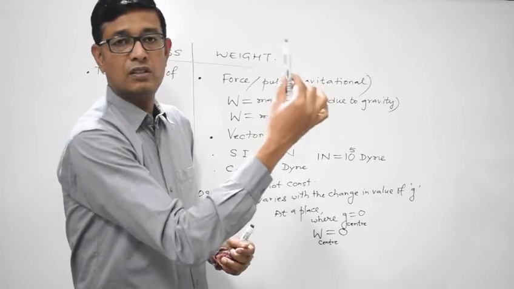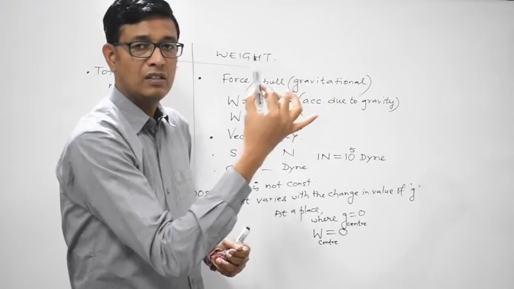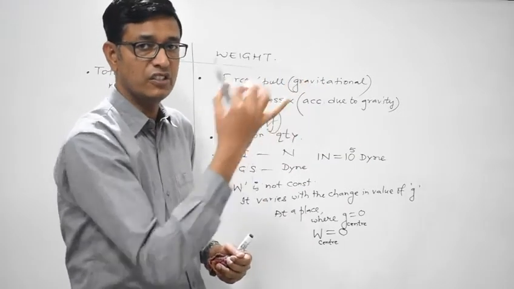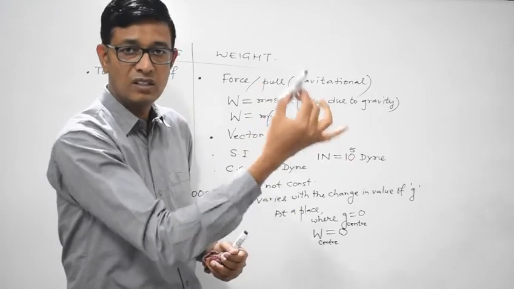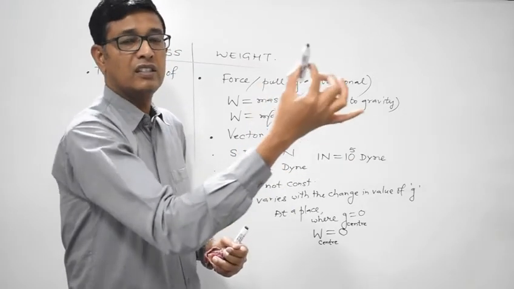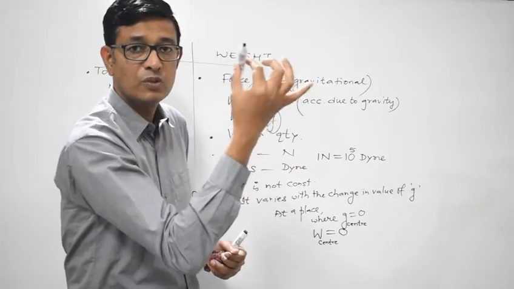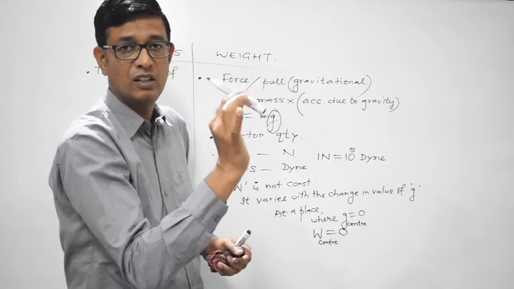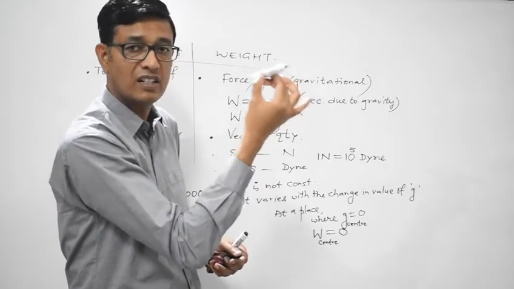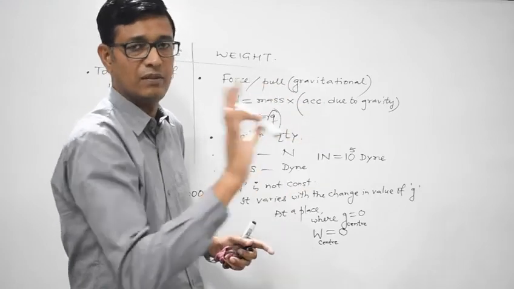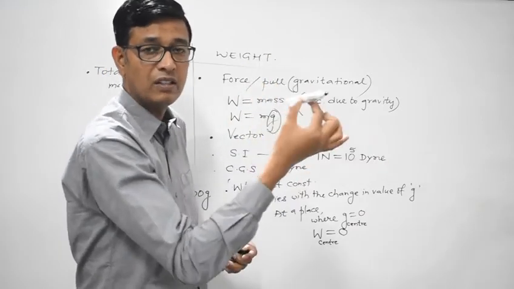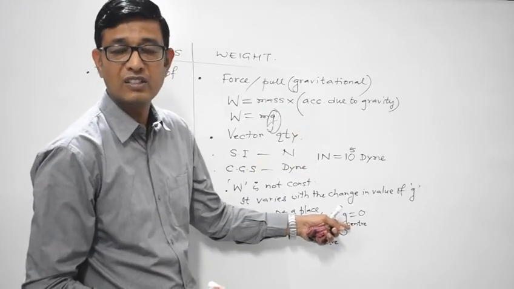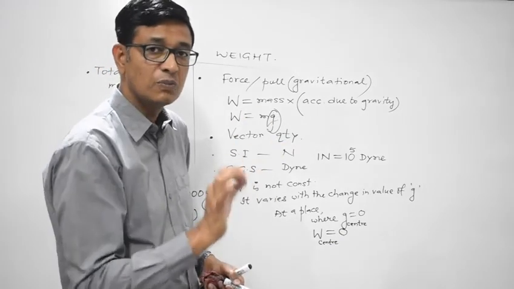Suppose this is a pen, a marker, its mass is suppose 10 gram. This is the mass in CGS. It will be 10 by 1000 kg in SI. It is taken at the center of the earth. So what will be the mass of this pen? It will remain the same because mass doesn't change, it remains constant. So at the center of the earth, the amount of matter contained by this pen will remain the same, that is 10 gram. But what will be the weight of this pen? It will become 0, because weight depends upon the value of acceleration due to gravity, small g, and at the center of the earth, small g is 0.